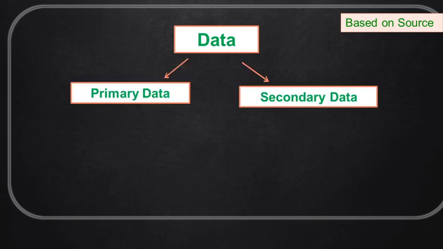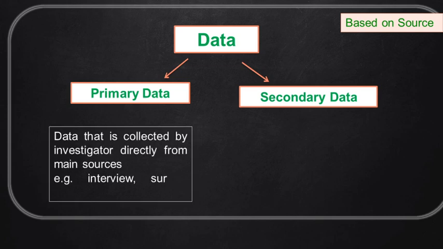Based on the source, data is classified as primary data and secondary data. In primary data, the data is collected directly by the investigator. That means the investigator went to survey, got data from different persons by interviewing them, or went to the plant, observed its characteristics, measured the plant height, how many leaves and branches there are, and quantified the yield of the crop. So he goes directly to the source and collects the data, called primary data.